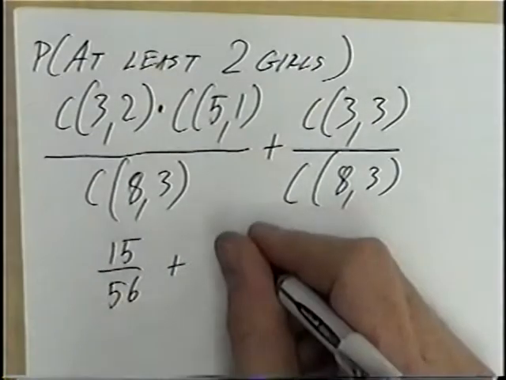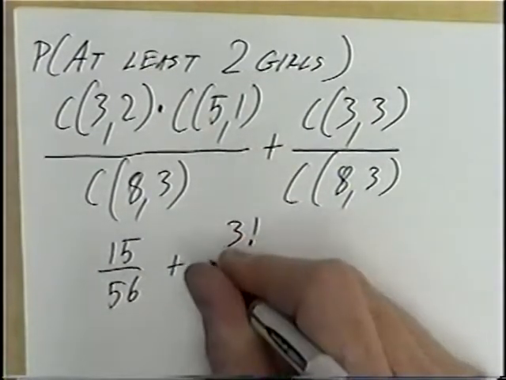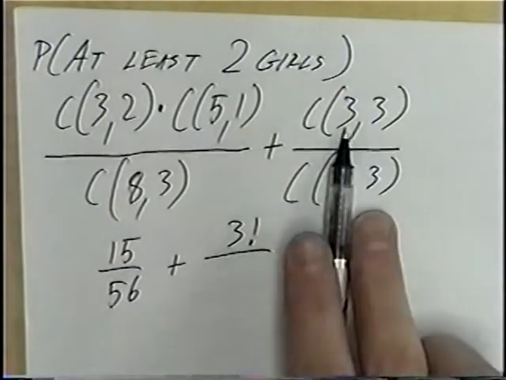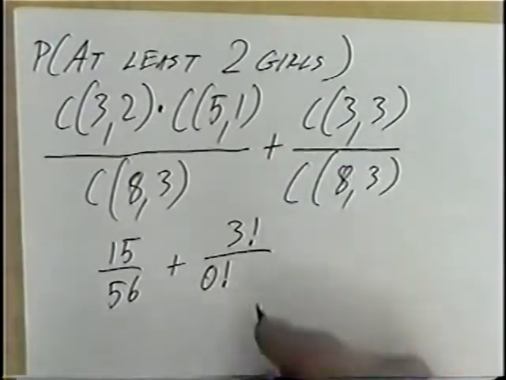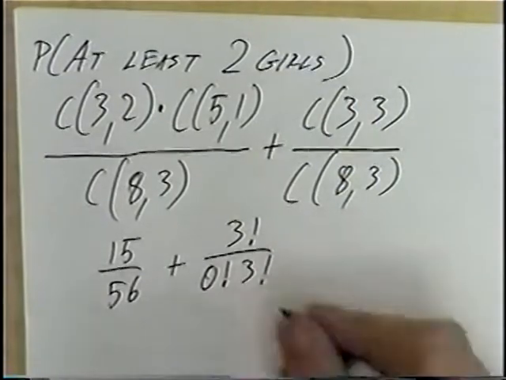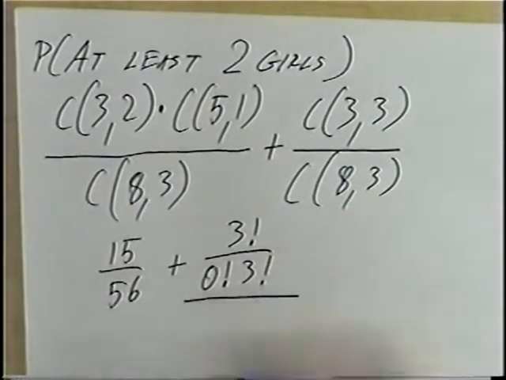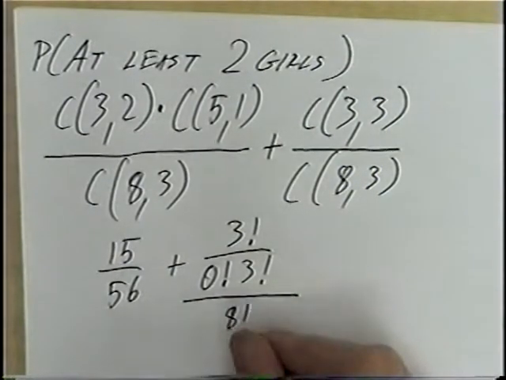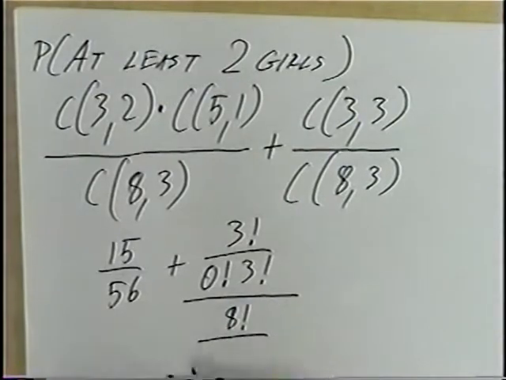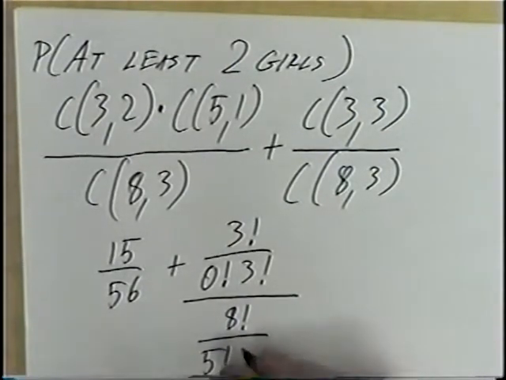Combination 3 comma 3 would be 3 factorial divided by subtracting the numbers, 0 factorial, and the extra 3 on the bottom, 3 factorial. And a fraction line, combination 8 comma 3. Again, you can write out the factorials, which would be 8 factorial over subtracting, 5 factorial and 3 factorial.